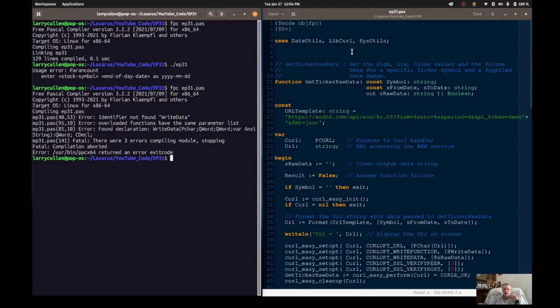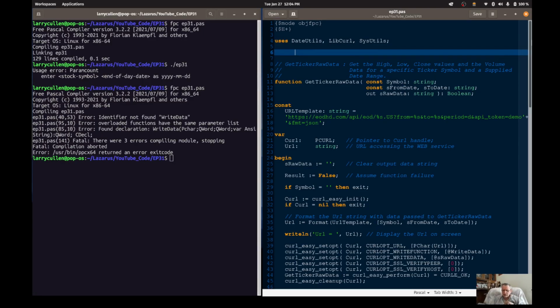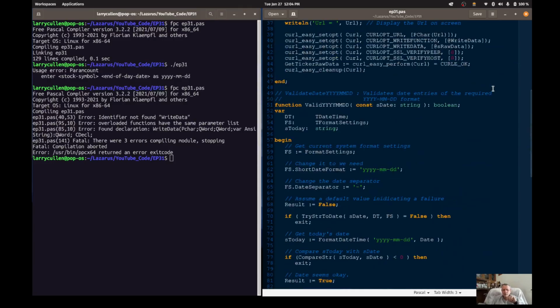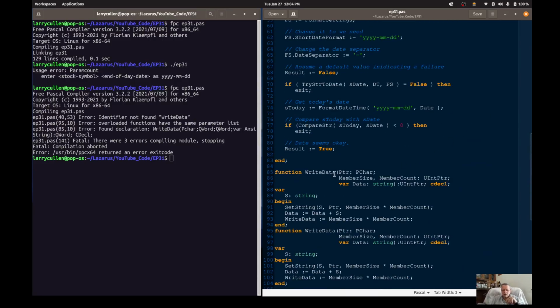You need to create a function prototype and put it near the beginning of the program. So what's a function prototype? It's just a declaration that this function will be declared in the program. That's all.